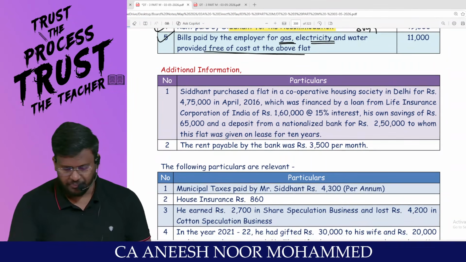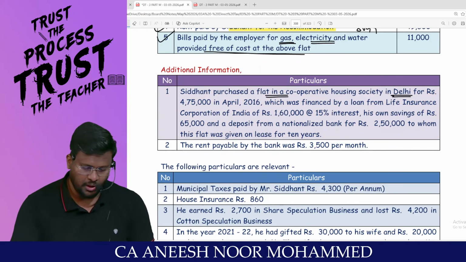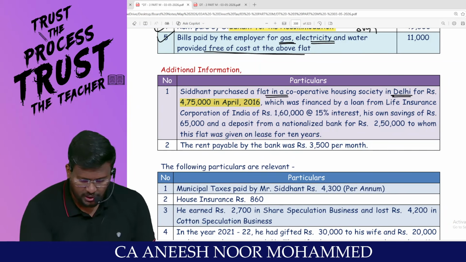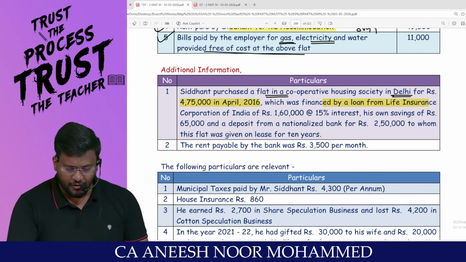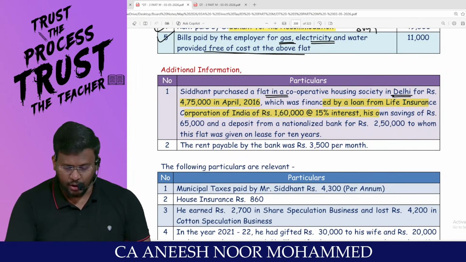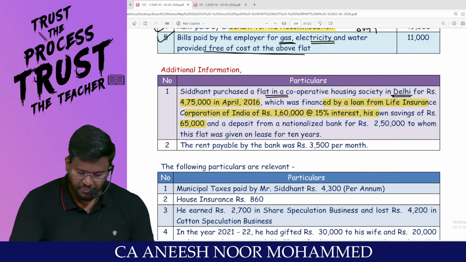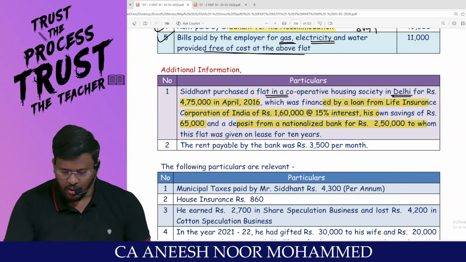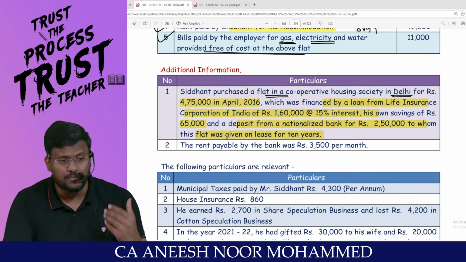Additional information. Siddharth purchased a flat in a Cooperative Housing Society in Delhi for rupees 4,75,000 in April 2016, which was financed by a loan from Life Insurance Corporation of India of rupees 1,60,000 at the rate of 15% interest, his own savings of 65,000 and a deposit from a nationalized bank of rupees 2,50,000, to whom this flat was given on lease for 10 years.